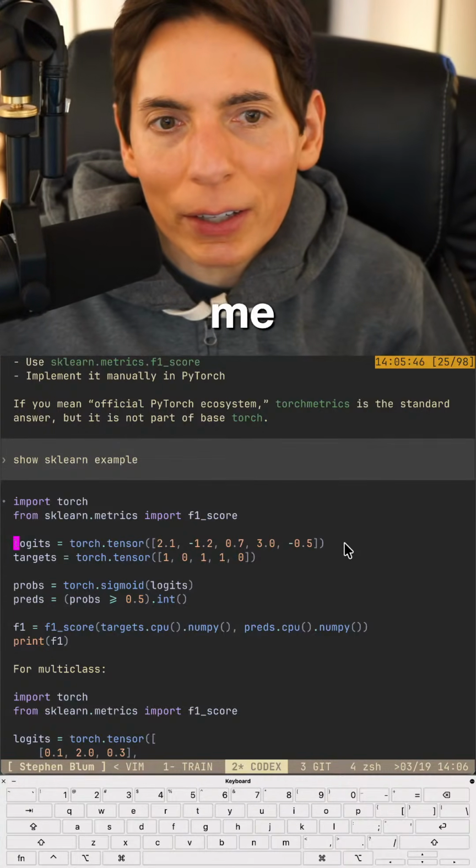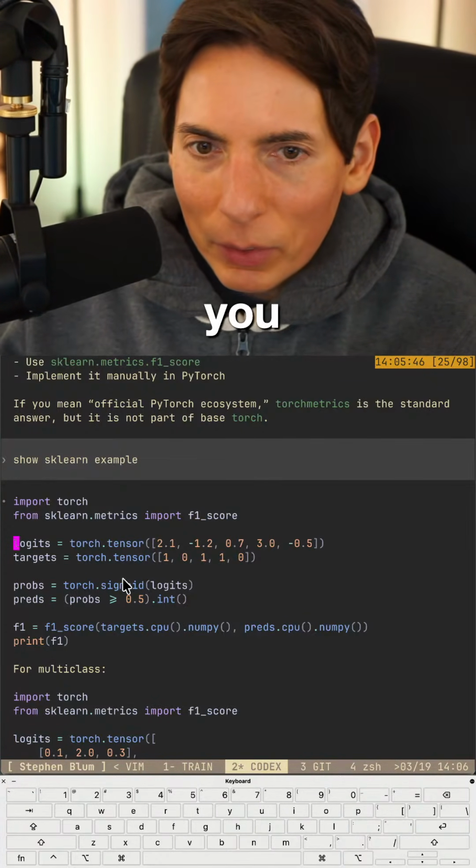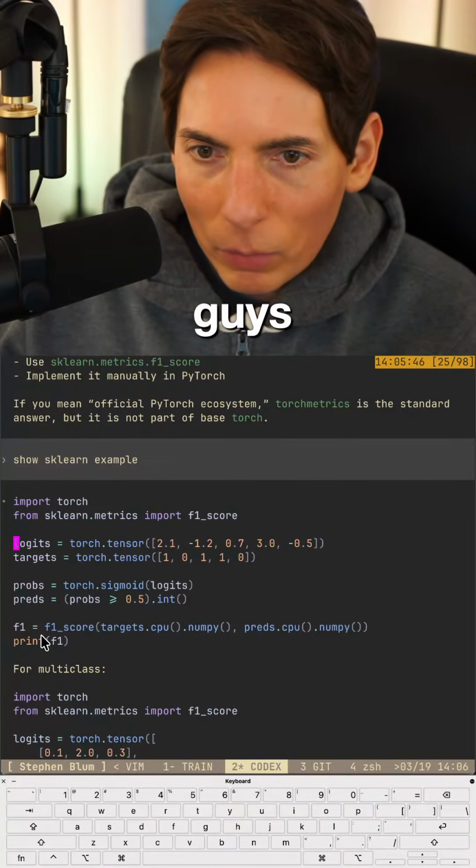Looks good to me, but yes, scikit-learn is the best. Okay, good. Yes, you're right. Nice, thank you. Feels good to be right, you guys.